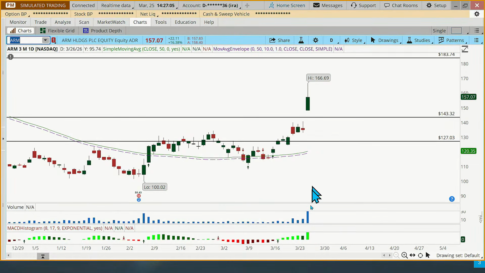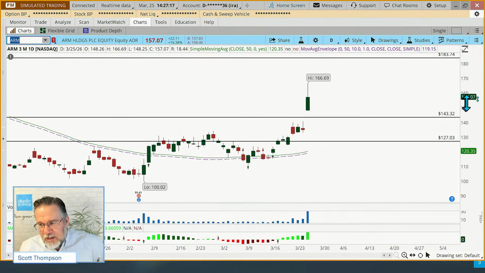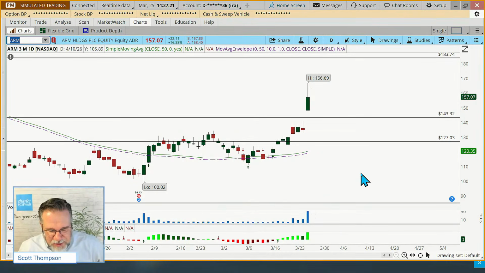But check this out. This thing gapped up, huge volume spike here. The stock ran all the way up to 166.69, and it's pulled back a little bit. So I want to do the same process here. First off, let's ask, how many shares can I buy at 157? Well, that's going to be about 9 shares, right? Or actually, no, it'd be fewer than that. It'd be 6 shares.